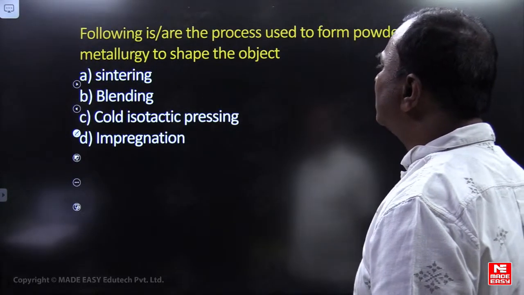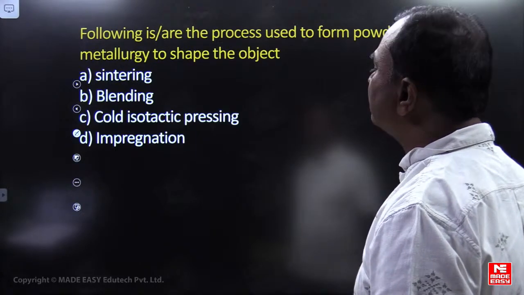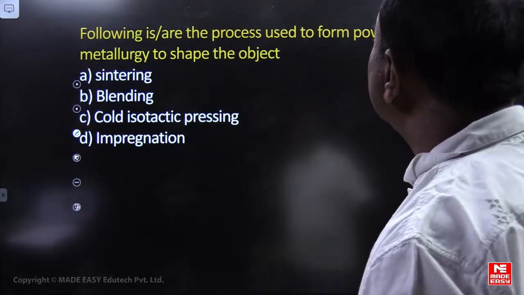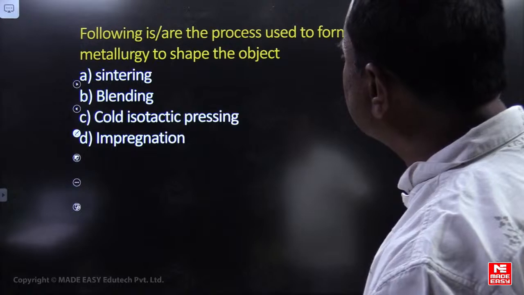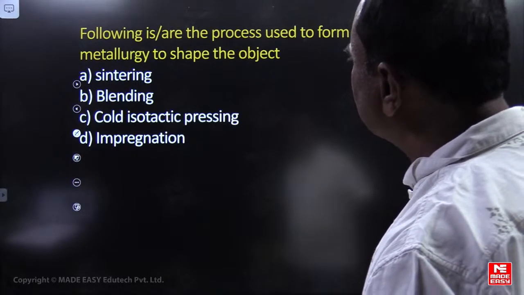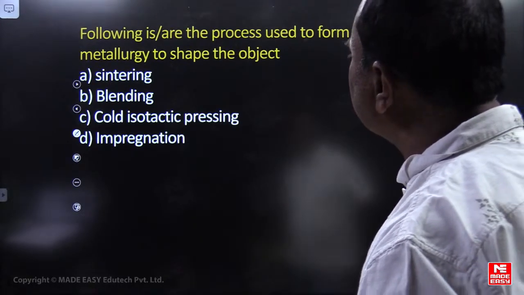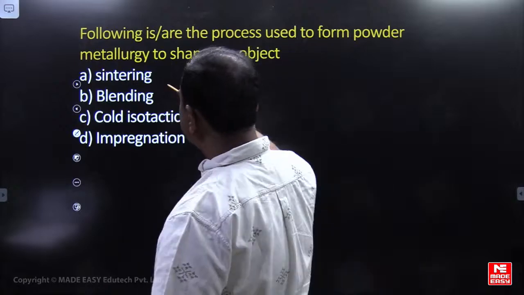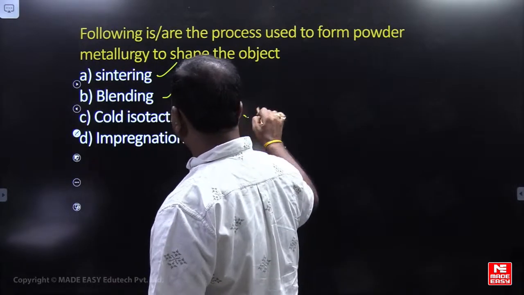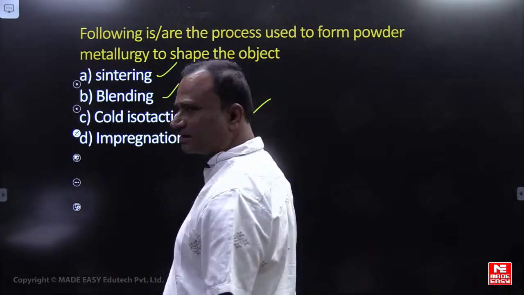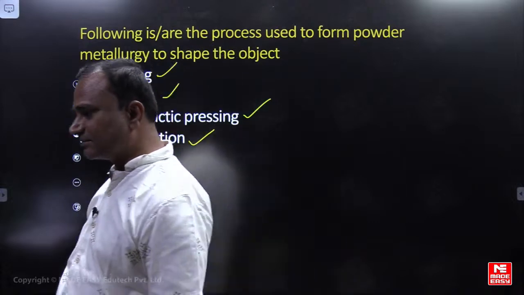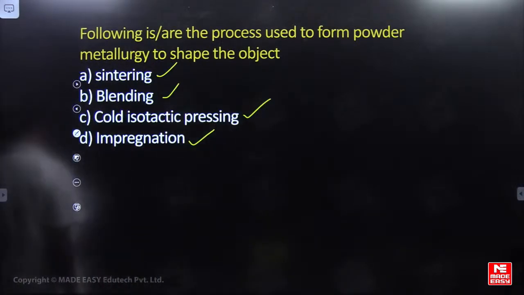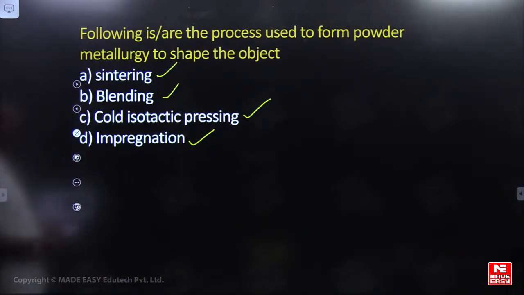Sintering, blending, cold isostatic pressing and impregnation. Powder metallurgy, you can observe all these operations. All this can be used. Impregnation or infiltration is also there, na?